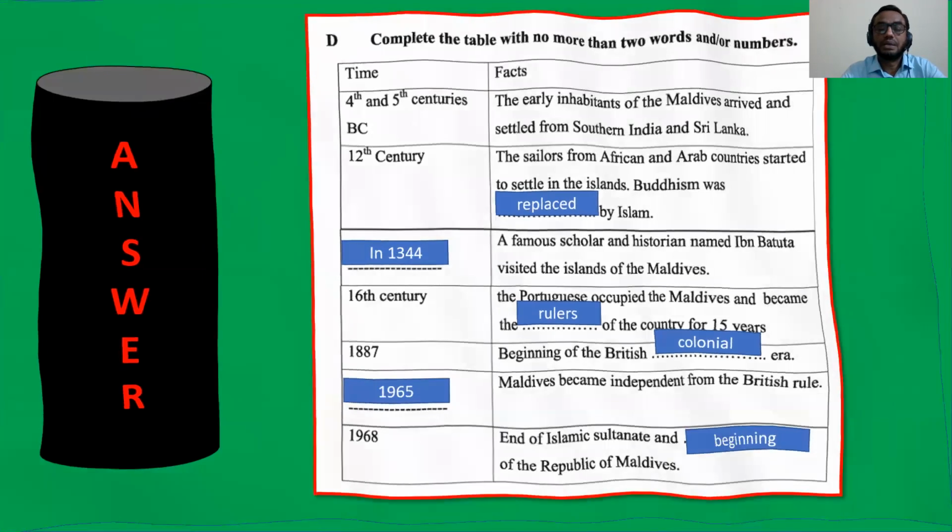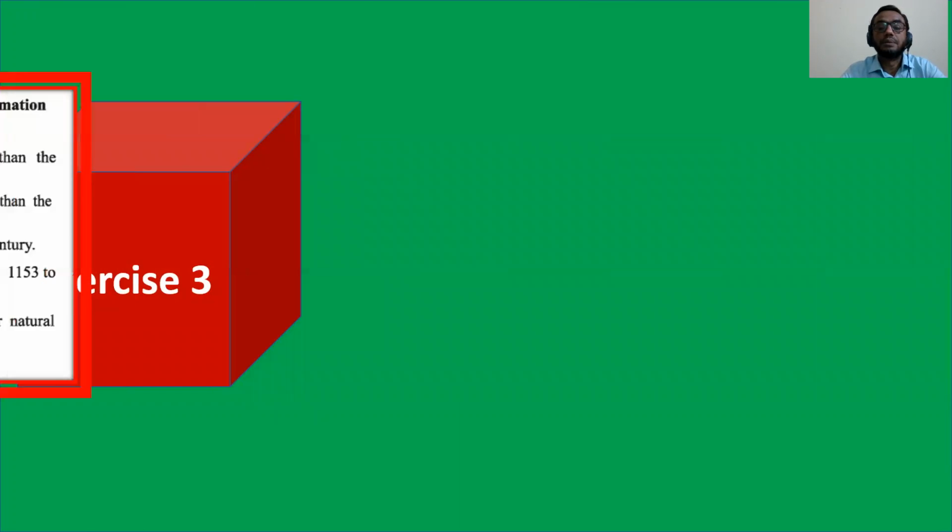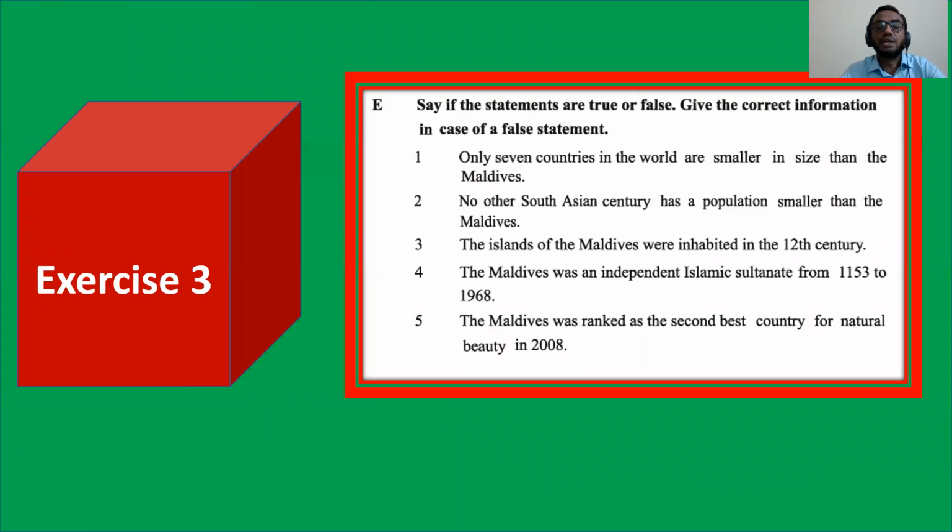Okay, now let me show the exercise number 3. Say if the statements are true or false, give the correct information in case of a false statement. Number 1. Only 7 countries in the world are smaller in size than the Maldives. It is true or false? Write down, please. Okay. Number 2.